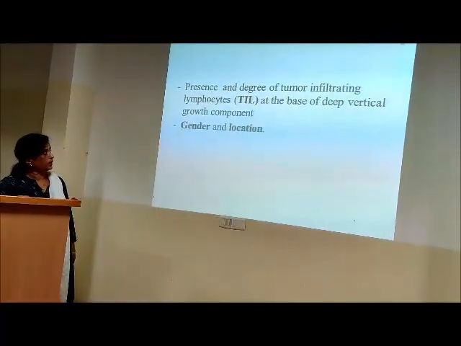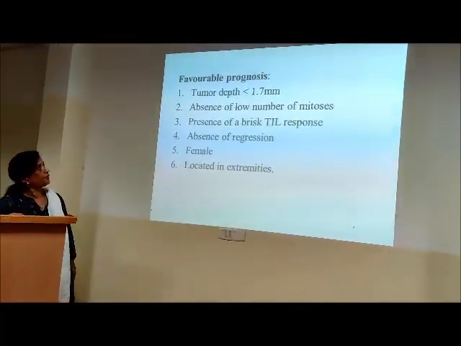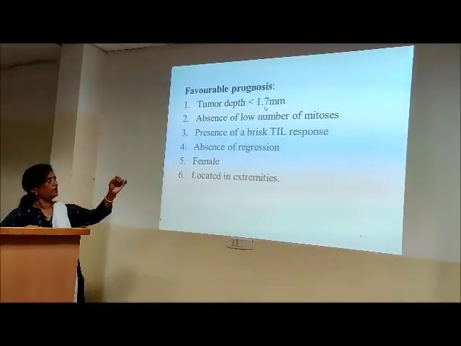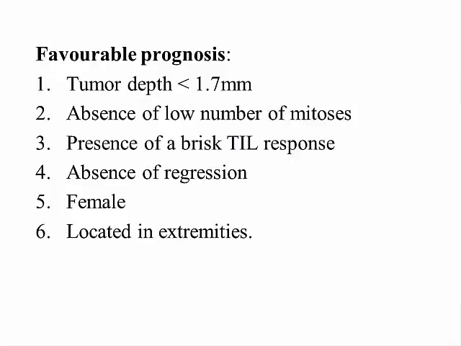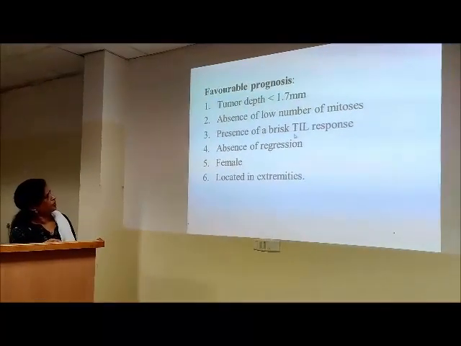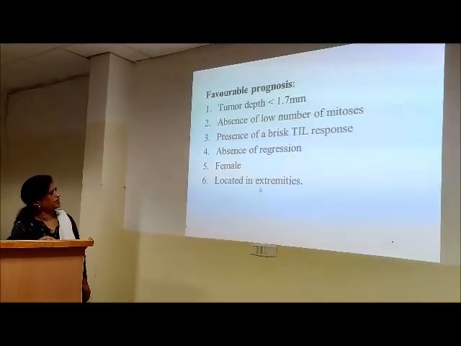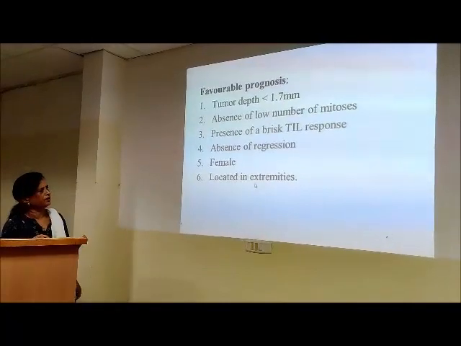So favorable prognosis is a tiny one, less than 2 millimeters. Absence of, that is low mitotic rate, and tumor immune, that is lymphocytic infiltration. Favorable prognosis. Then the absence of risk, of course, if it is located in the extremities, it has got a better prognosis.